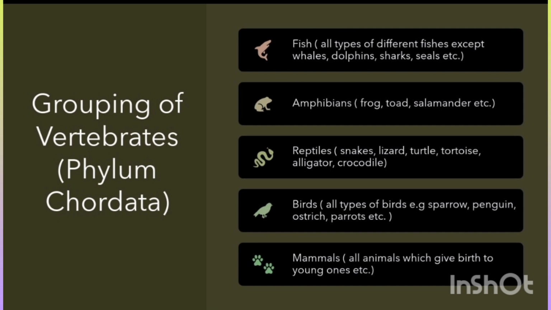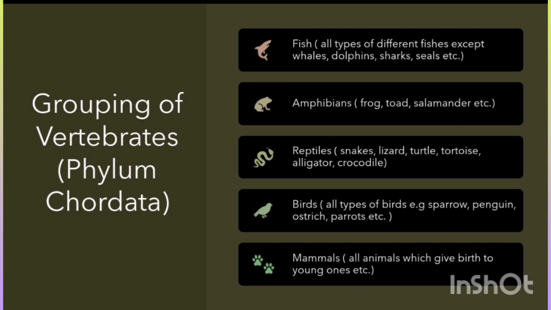Then come towards the second category, which is amphibians. All the frogs, toads, salamanders, etc. are considered to be amphibians, while the third category is reptiles. All the tortoises, turtles, lizards, alligators, crocodiles, snakes, etc. are considered to be reptiles. Why? Because they also have a backbone in them.